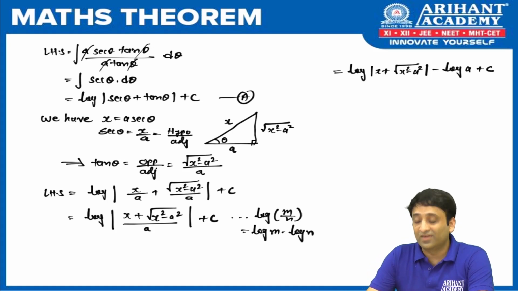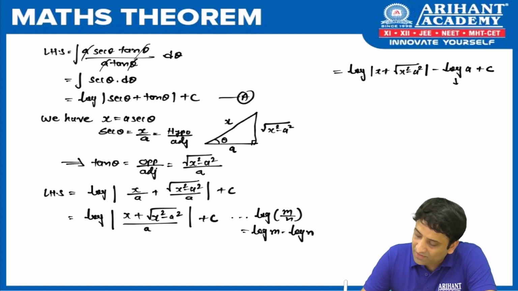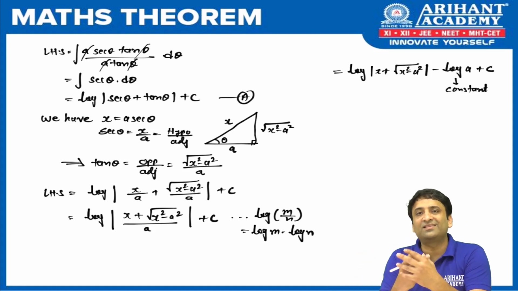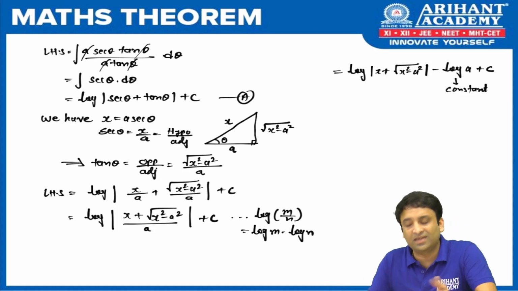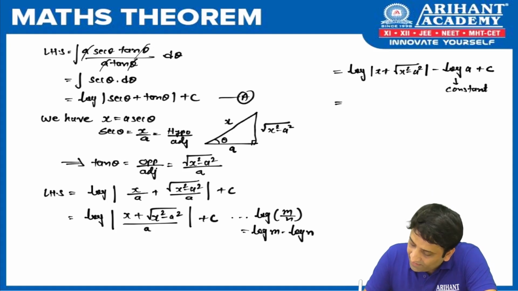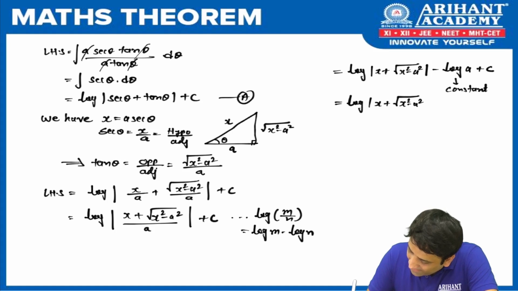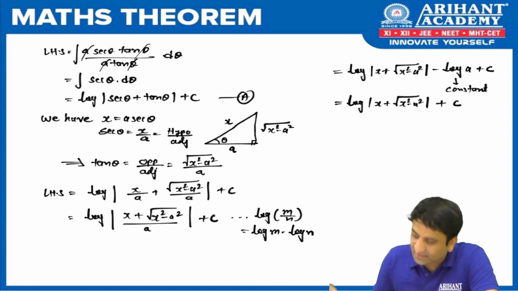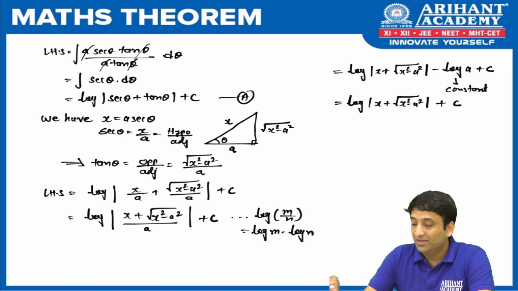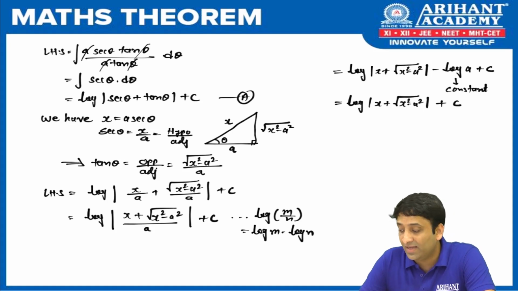Now here there is one surprise for you. Is log a not a constant term? So we can mix that constant with c, because c is an arbitrary constant. So can we write here finally log of mod of x plus root of x square minus a square plus c. Again I repeat, where did c come from? log a got clubbed with c.